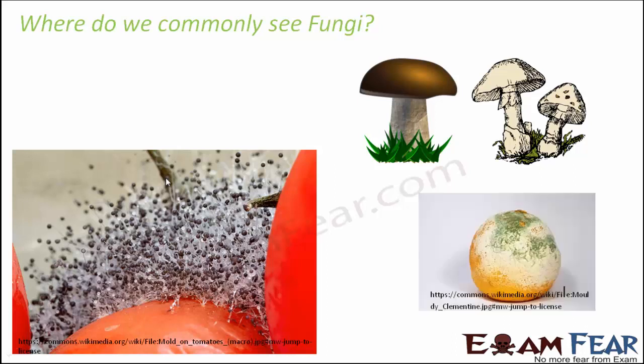So you look at any rotten thing, you will be able to see fungi. For example, in this picture you can see molds on a rotten orange. You see the greenish layer which is getting formed, that is due to the growth of molds. So molds and yeast are all examples of fungi.